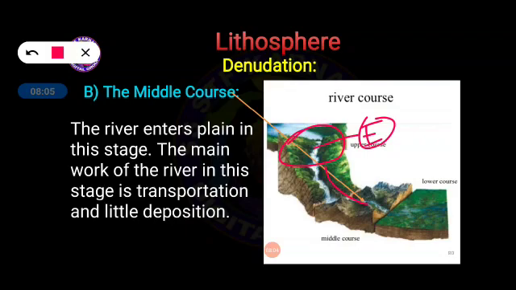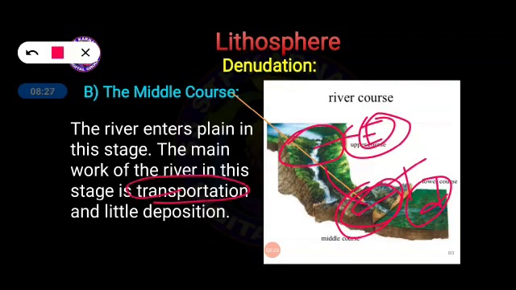Here also two important works are done by the river. Obviously transportation takes place, and a little amount of deposition. Deposition means whatever material is brought down by the river will be deposited here, but not in a huge quantity, a very small quantity. So these are the two important functions of the river here: transportation of the material, and a little amount of the material brought by the river will be deposited.